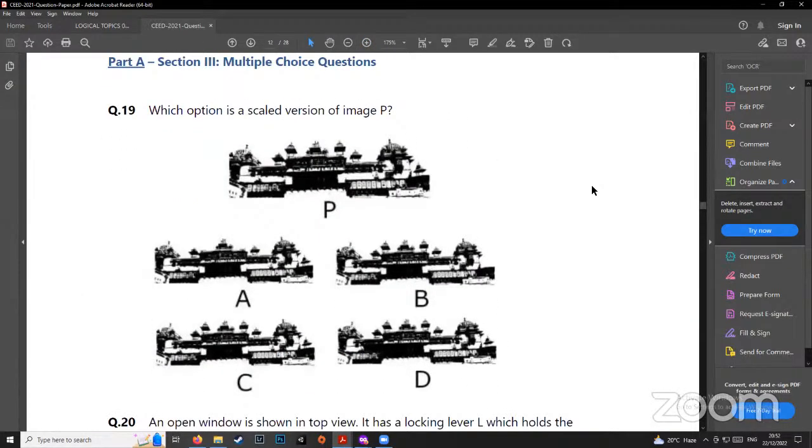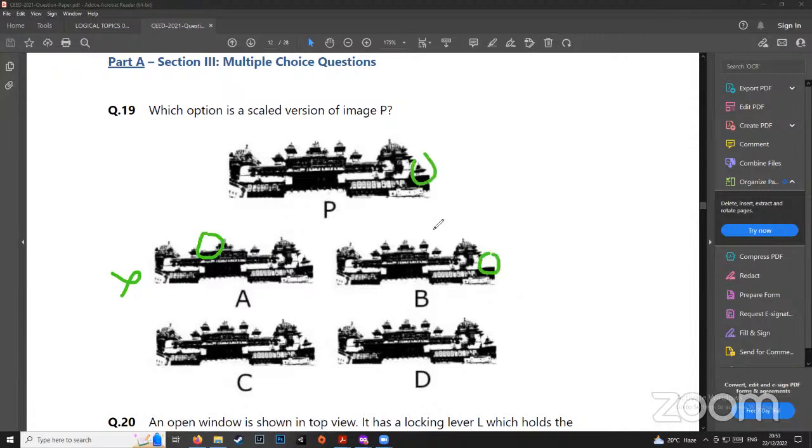Which option is the scaled version of P? It just looks like bad photocopies, doesn't it? So if we look at P, and if I had to figure out which is the exact copy of P, it is basically find the difference, which we have done. Like as children, we have done it many times, right? I can see that something is missing here. So A becomes wrong, right? Can you guys tell me which one is the correct one, which one is the wrong one? I think in B also this is missing, right? This thing is missing. B becomes wrong. Out of C and D, what do you guys think? Which is the correct answer? Out of C and D.